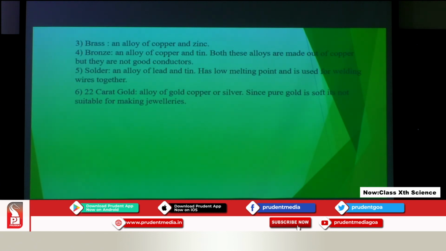Now second is the soldering machine which the person was using to weld or join two wires. So what is that soldering thing? It is nothing but an alloy which is made up of lead and tin. The two metals are added in equal proportion in order to get solder, and since it has a very low melting point, it can be used for welding purpose of the wires.